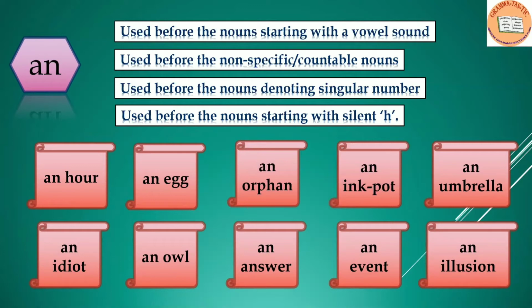So recapitulating once again, an is used before the noun starting with a vowel sound. An is used before the non-specific or countable noun. An is used before the noun denoting singular number. And an is used before the noun starting with silent H.